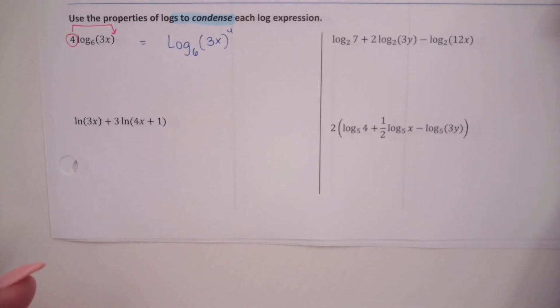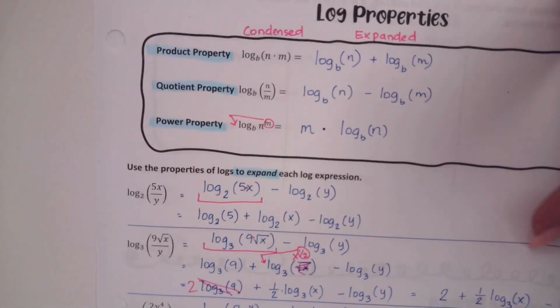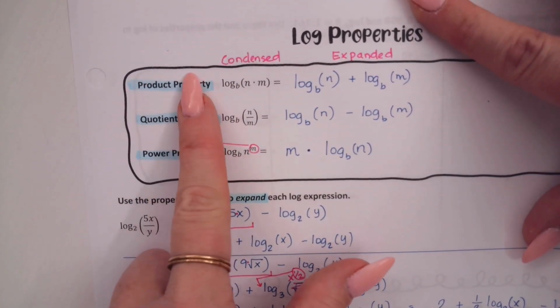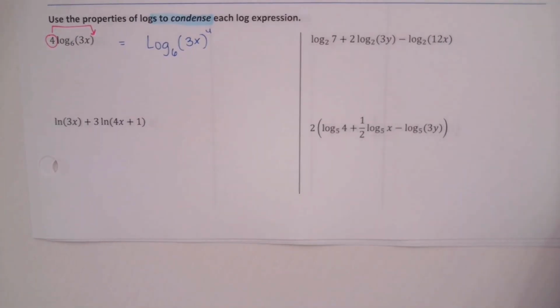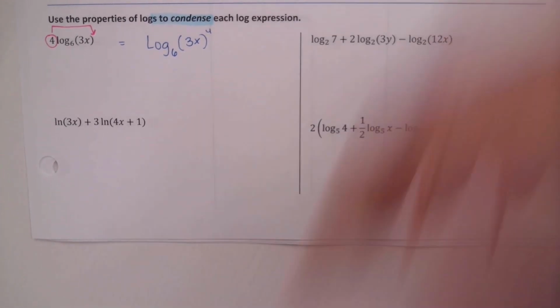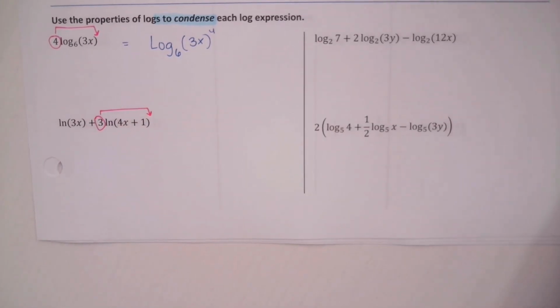Looking at the second one. Okay, second one again is already partially condensed. If we're thinking about the order that we normally expand in, we normally do quotient property first, and then product property, and then power property. We're going to do that opposite now. I'm going to start by doing my power property. What power property could I do here? A 3. It's a coefficient. We're going to put it back as an exponent.